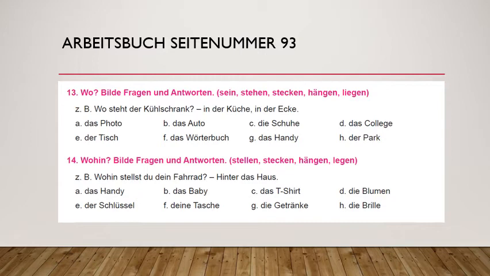Now for example, photo. Photo must be hanging maybe. So wo hängt this photo, and the answer can be an der Wand, mostly on the wall only. Then auto. Auto, naturally car, must be standing. So wo steht this auto? In der Garage vor dem Haus. So like this you have to frame the question and the answer in dative. So this question answer round we will do in our live class and practice it.